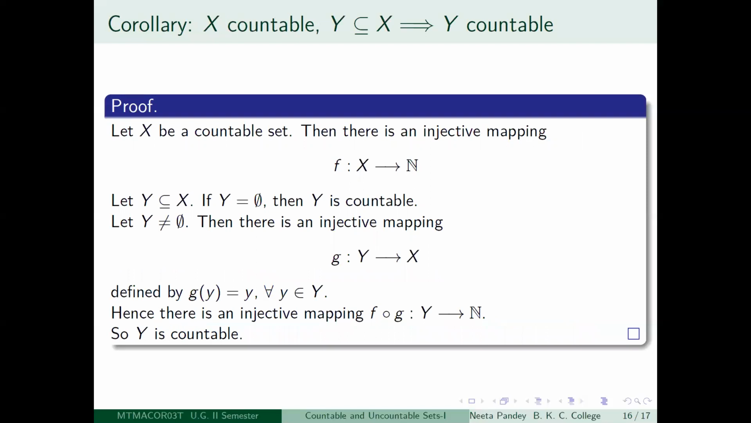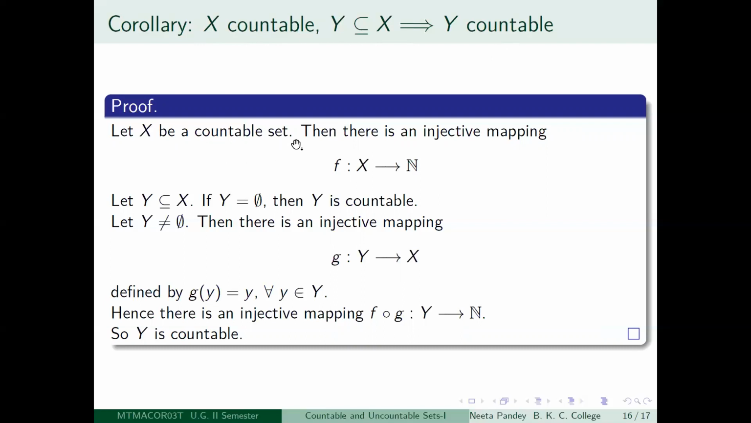Okay, so the last result in this lecture is that what we proved for the set of positive integers is in general also true. That means that if you take any countable set X and take a subset of that, say capital Y, then Y has to be a countable set. A subset of a countable set is a countable set. So let us try to prove this. Suppose